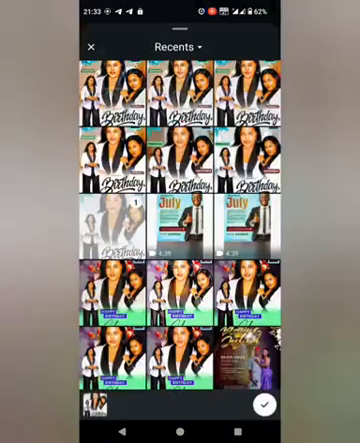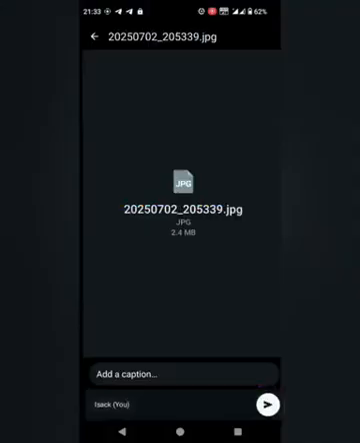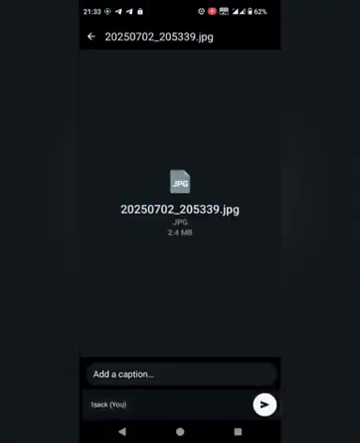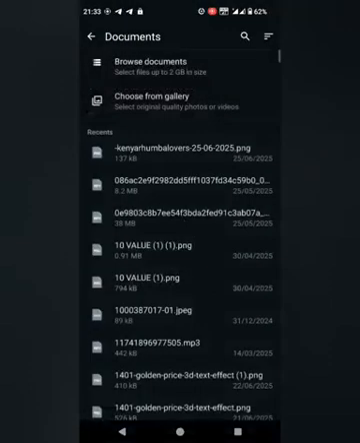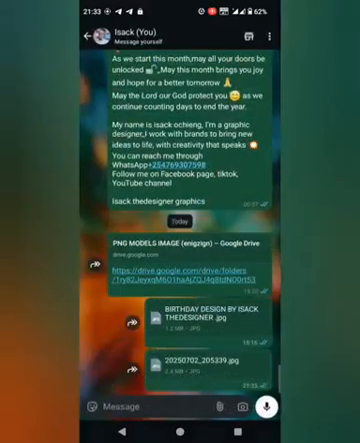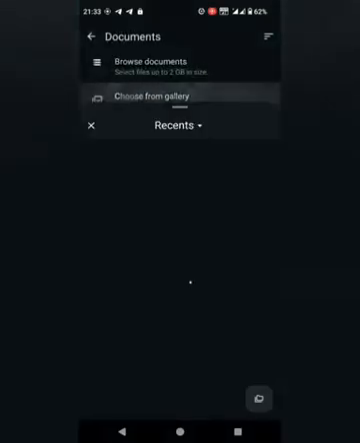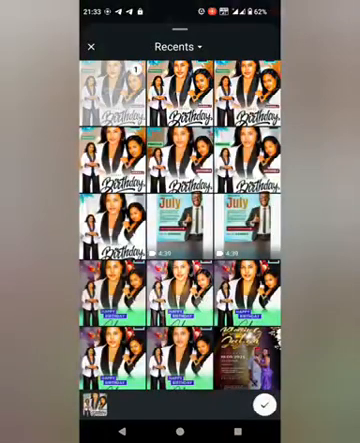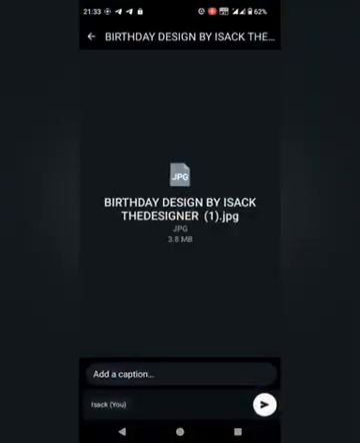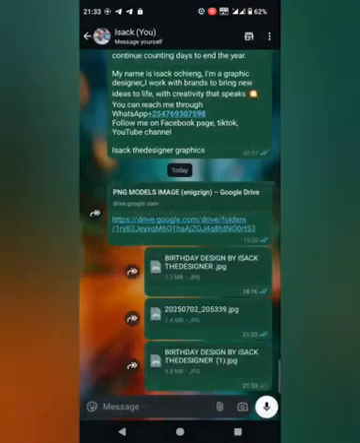Click on it. Are you seeing the quality is 2.4 megabytes, and also the file name is not there. So when you change it, it's just going nameless. But when we check on the last one that I just edited, check on the quality size, 3.8 MBs, and then name is birthday designed by Isack the designer, and the client will be very happy.